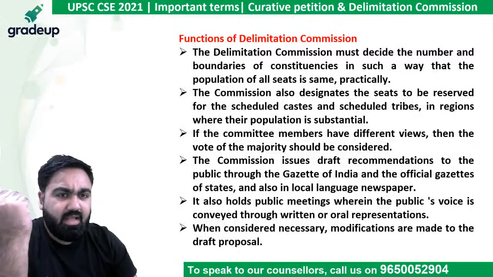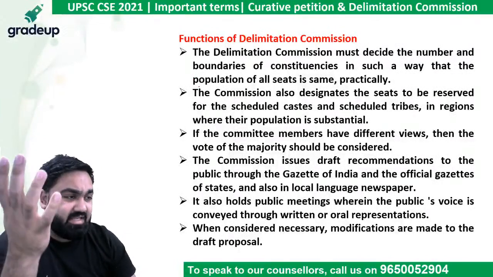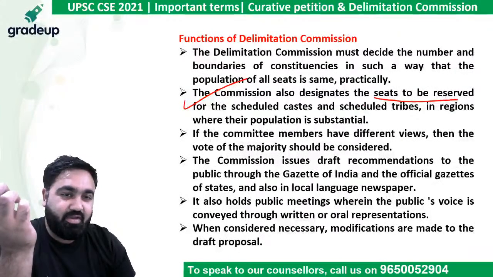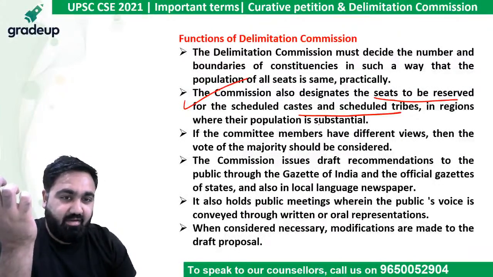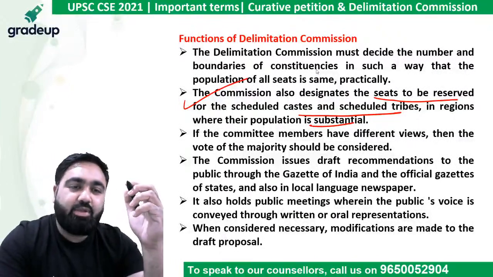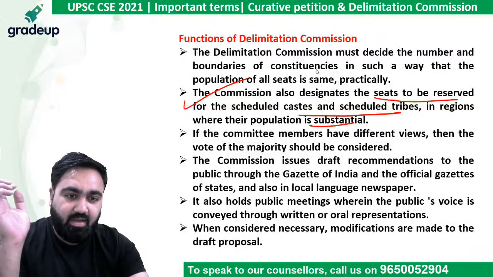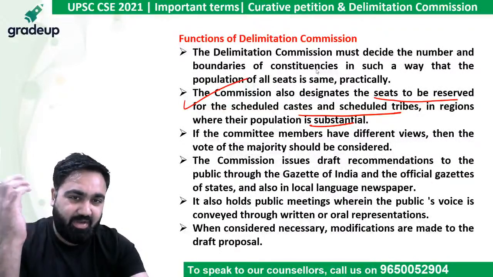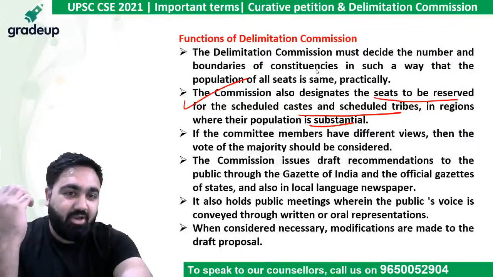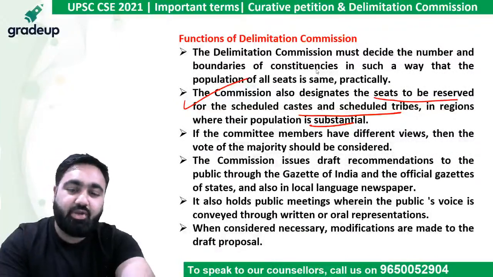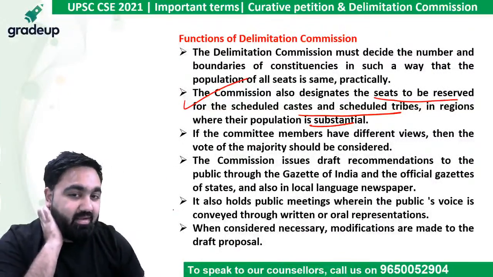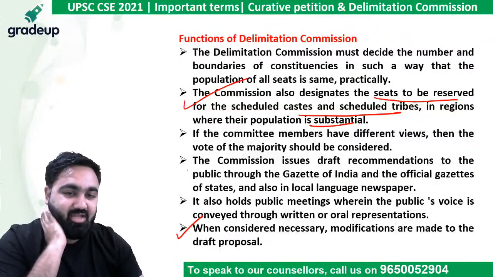Okay. The delimitation commission, as I just said, and as a question was asked here, they also decide which seats are to be reserved for SC and ST, where they have a good amount of population. They usually also take the public's opinion about which particular seat should be reserved, which should not be reserved, etc. Those things are also taken into consideration by the delimitation commission. They can also make changes in whatever proposal they have given.